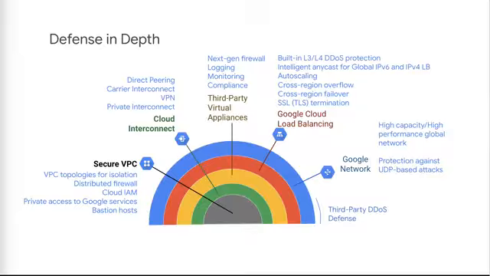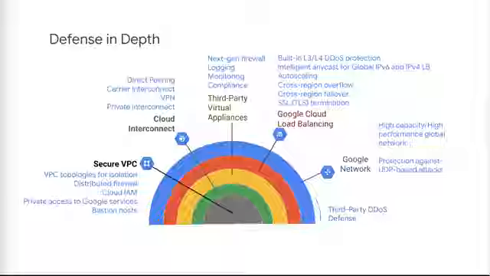Global Cloud Load Balancing provides edge protection and global infrastructure protection for IPv4 and IPv6, Layer 3 and Layer 4 denial of service protections. Anycast IP, even if backends are in multiple regions, to absorb attacks for resiliency, auto-scaling, cross-region overflow, and cross-region failover. Google Network: high capacity, high performance, software-defined network, virtualization, global networks with subnets, organizations, folders, cross-project networking, peering.